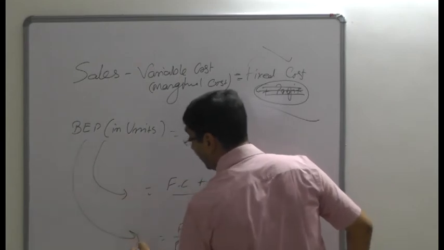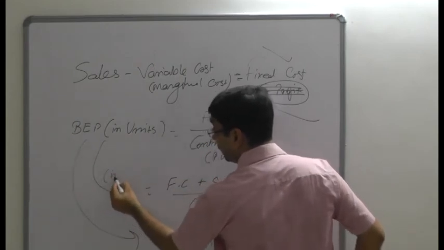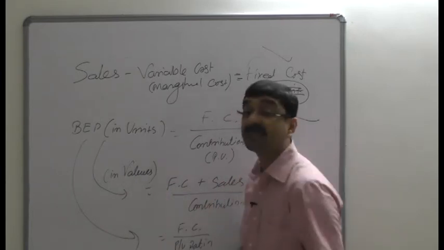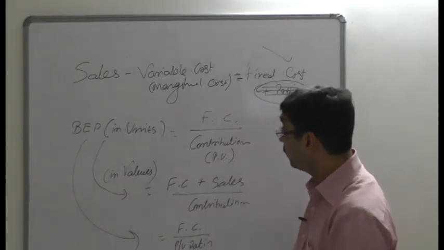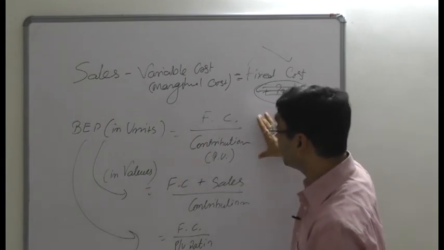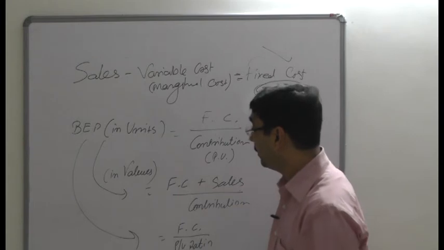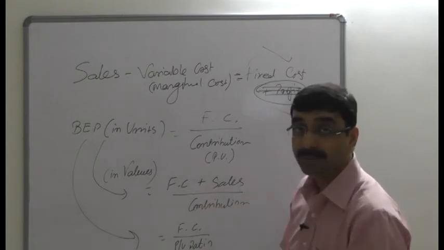Both would be applied only when it is to be found in values, in rupees. So when you find it in units, the formula is fixed cost divided by contribution, and in case of finding the break-even point in values, the formula is this.